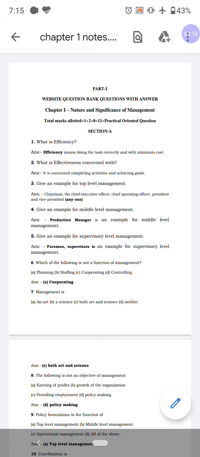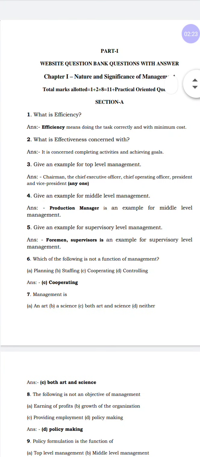Next question, give an example for top level management. I already explained that in levels of management. What are the 3 levels of management? In levels of management, we can see 3 levels. The levels of management start from top to lower, that means higher to lower management, and we can represent it in a triangle diagram.